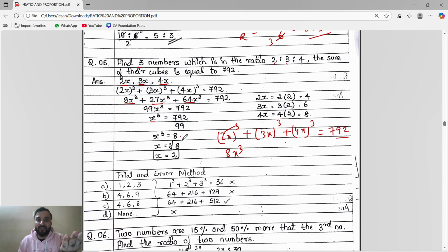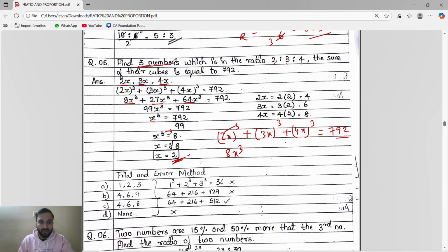So whose cube is 8? 2 cube is 8. So x value is 2. Otherwise you can do it like this: cube will go to this side, it will become cube root, right? Cube will go that side, cube root. Square will go that side, square root. So x is the cube root of 8. The cube root of 8 means x is 2.